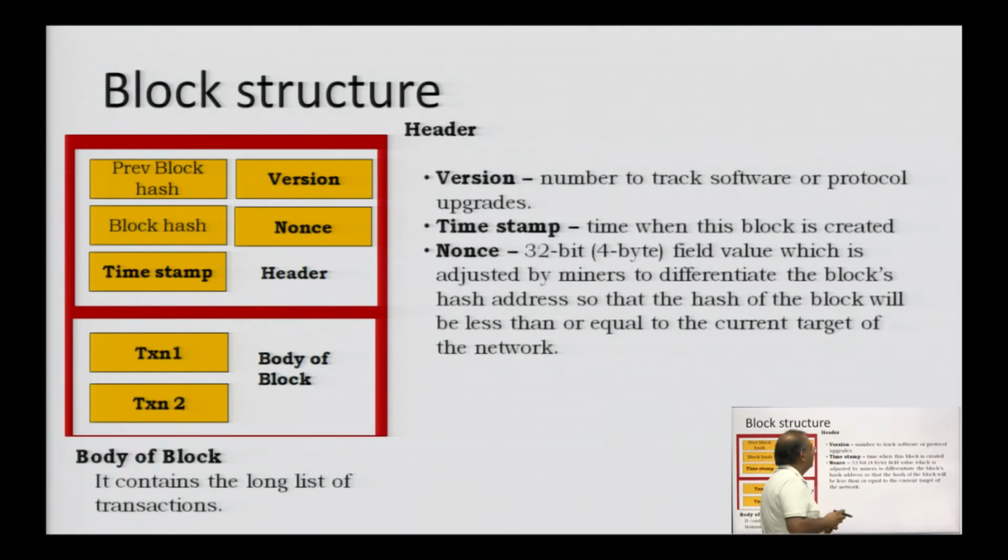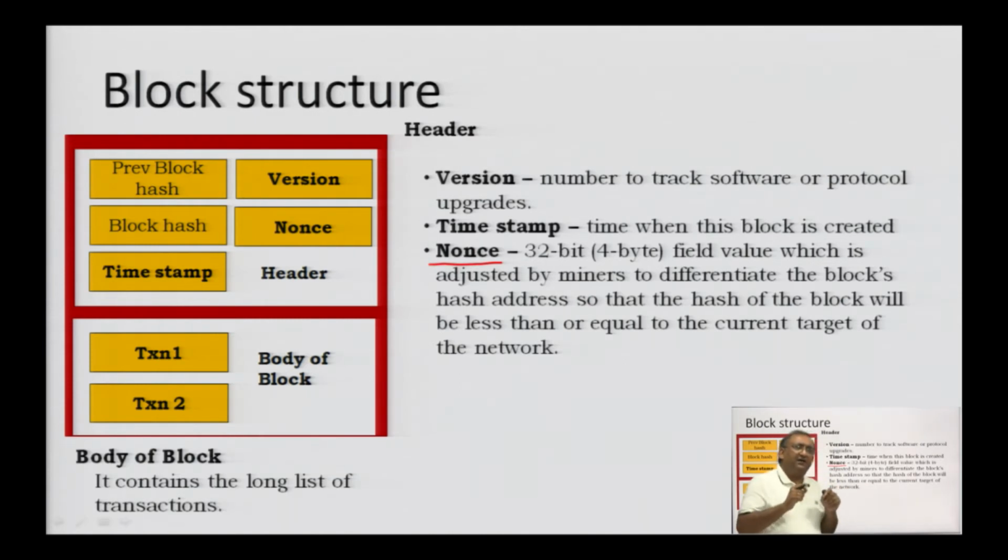Other information is the version. There is a version field in the header which is to track the software and protocol upgrades. So, we can figure out which version and which protocol this block is running on. Timestamp, when this block was created. Then the nonce. This nonce is a magical field, am I right? Whenever you generate any block hash, there is always a rule for what kind of hash number it should be. These are called validation rules defined by blockchain governance.